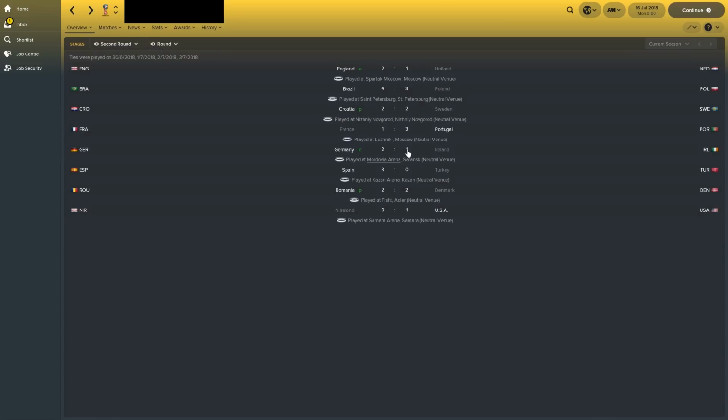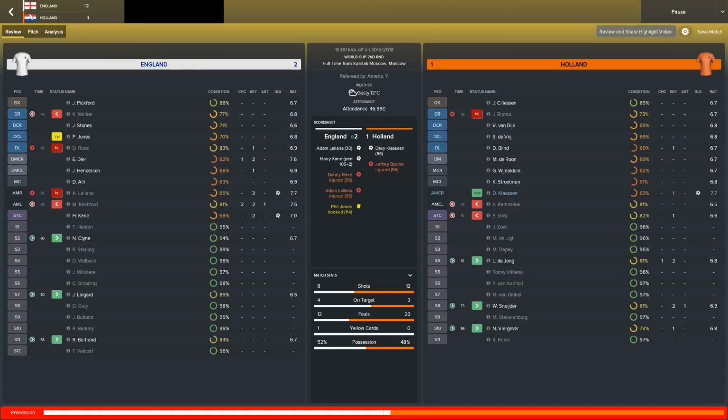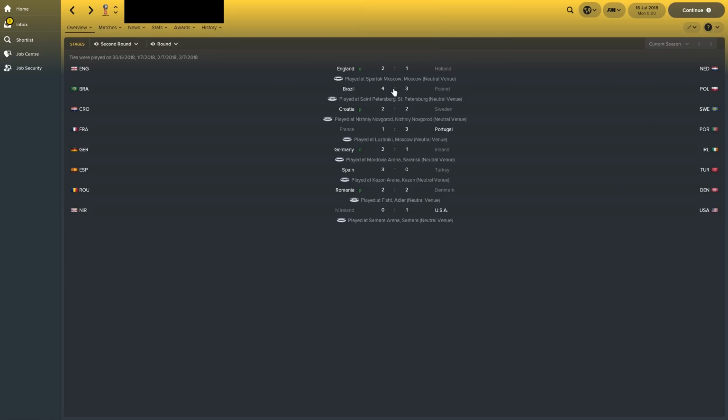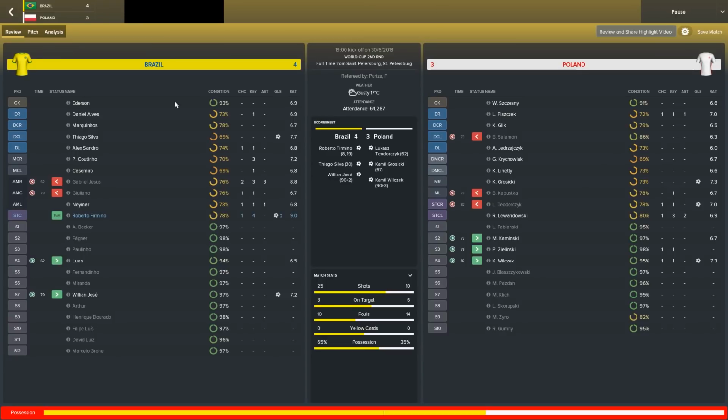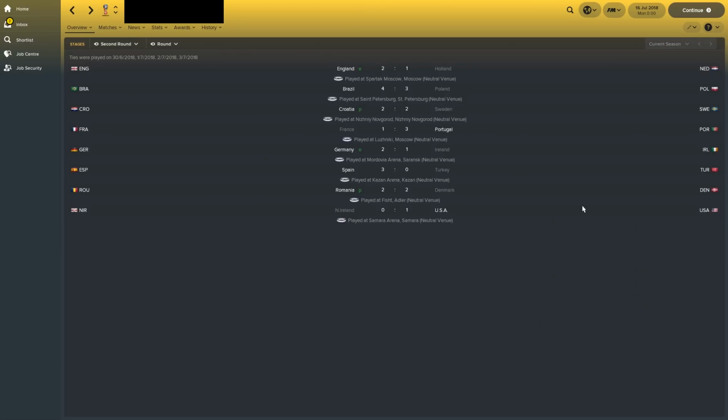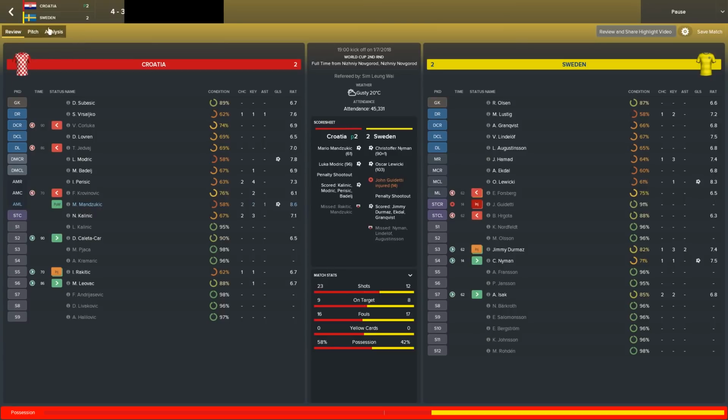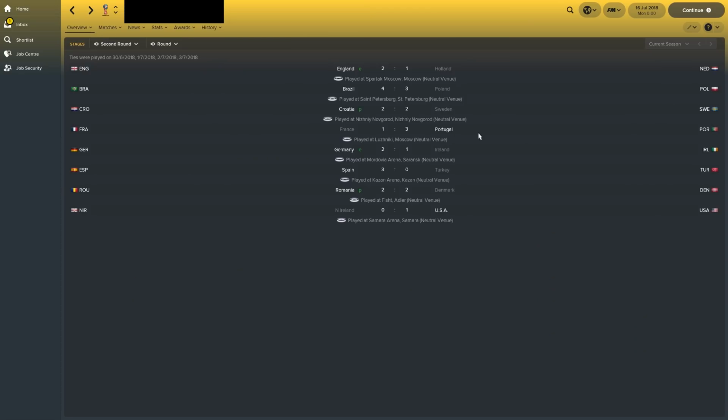So the second round then, lots of extra times and penalties. Well, two each. England beat Holland after extra time thanks to a penalty from Harry Kane. Brazil, what a game against Poland, 4-3. Loads of goals. The second round seems to have loads of goals. Croatia beat Sweden on penalties after a 2-2 draw.